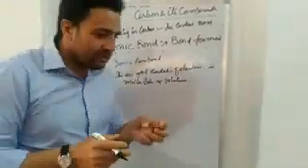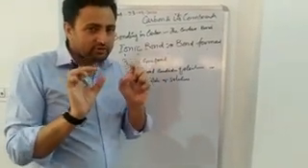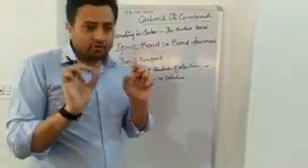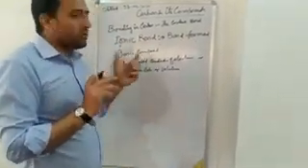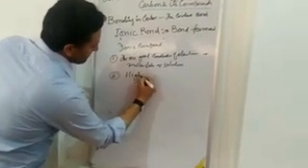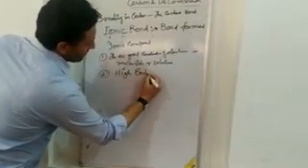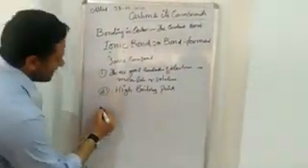Number two, as I told you, there is an electrostatic force of attraction. It's a very strong force of attraction. Hence, the ionic compounds have a very high boiling point. A lot of energy is required to break down these compounds.